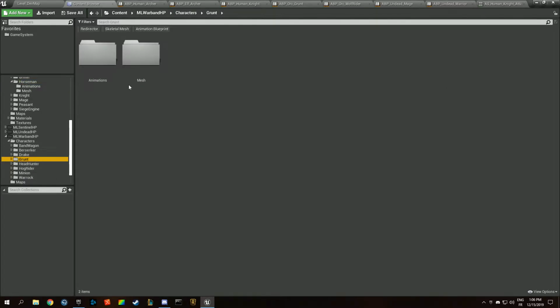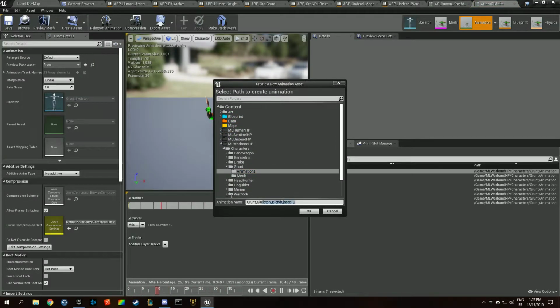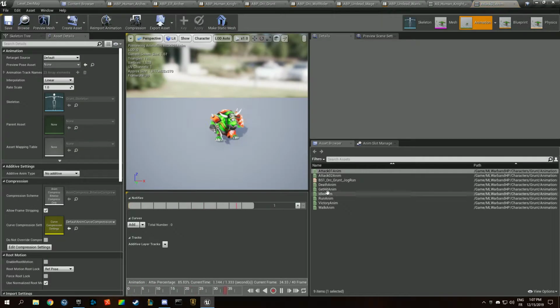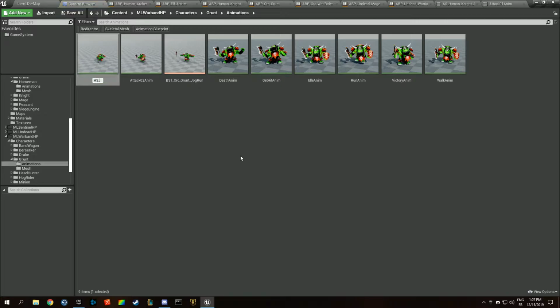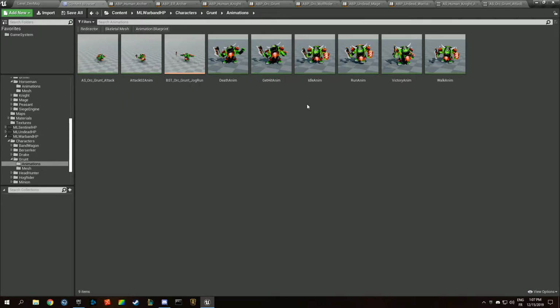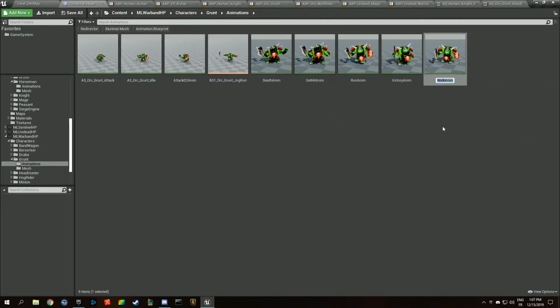I got the grunt. So we want to create a new Blend Space 1D in the animation folder of the grunt, BS1 orc grunt jog run, like this. Go back there and rename the attack 1, or the attack 2. Okay, the attack 1, we're going to rename AS orc grunt attack, and we're going to copy AS orc grunt attack. We want the idle, we want the jog, and we want the run.